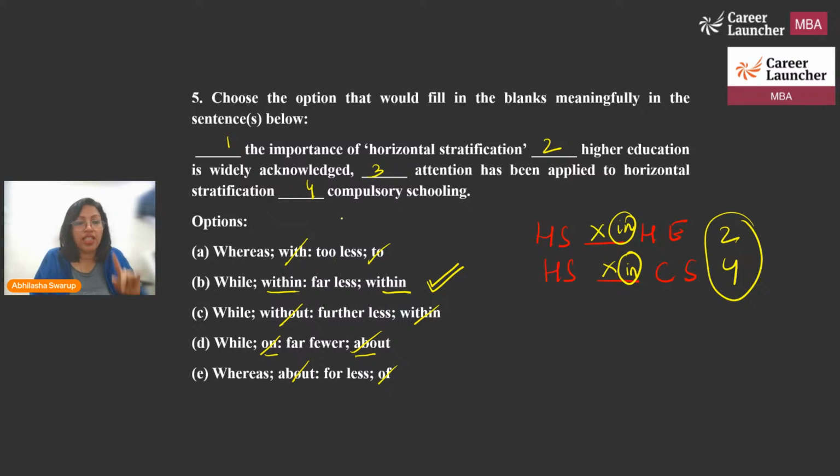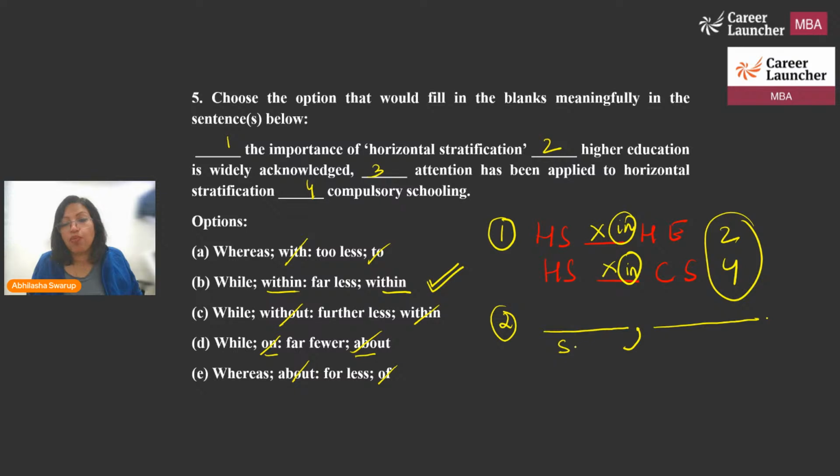The first thing that I notice is this structure. The second thing I noticed is there was a part of the sentence, then there was a comma, and then there was another part of the sentence, right? So that means this was a subordinate clause and this was a primary clause. So I know a subordinate clause always starts with a subordinating conjunction, right? So I'm looking for one of those. But interestingly, while and whereas are both subordinating conjunctions. But still, that's something that you should know.